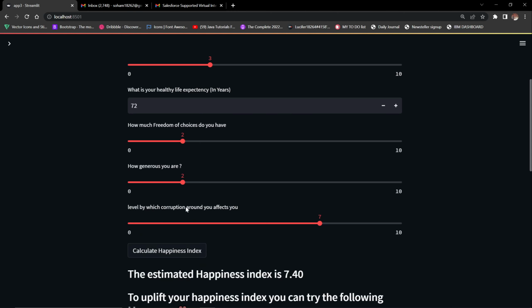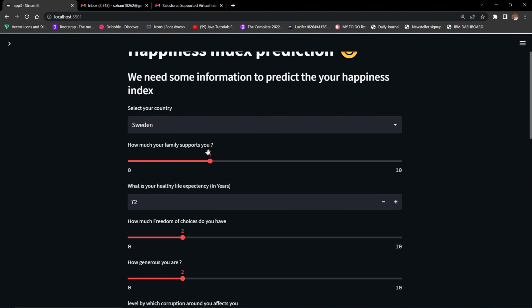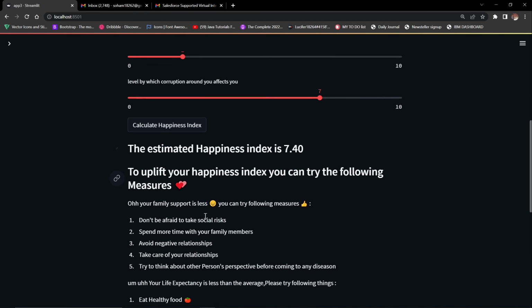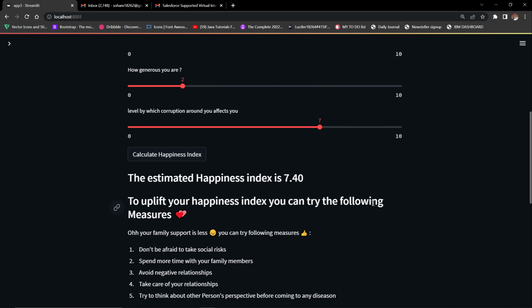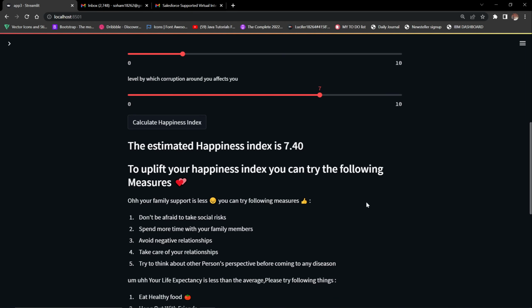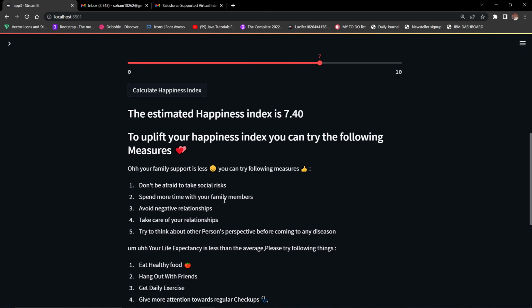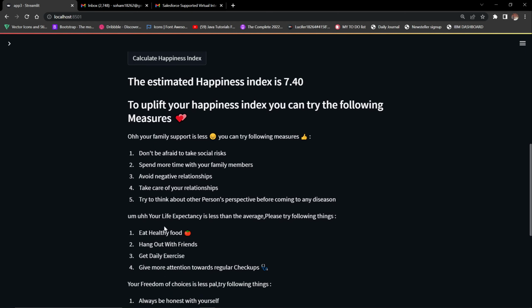Say that someone is an orphan and you ask him how much family support he has, he will put 0 and you will give him this recommendation. But these are the general recommendations. We can make them more personalized by adding different models. But remember, we made this in 36 hours only. So these are the results that we can give.